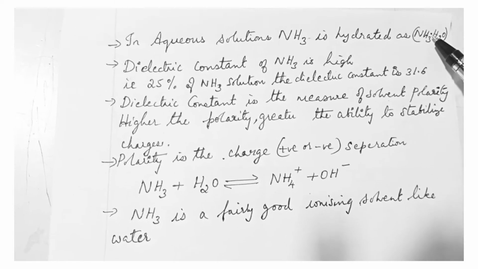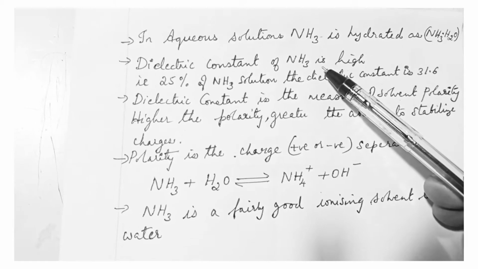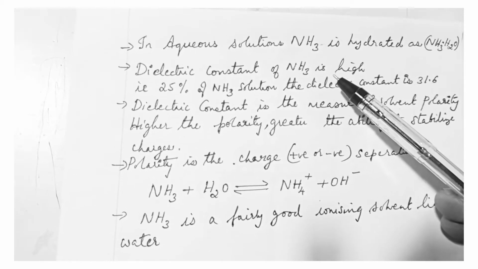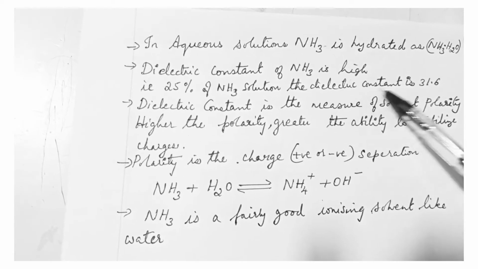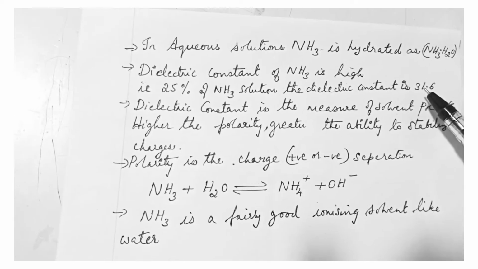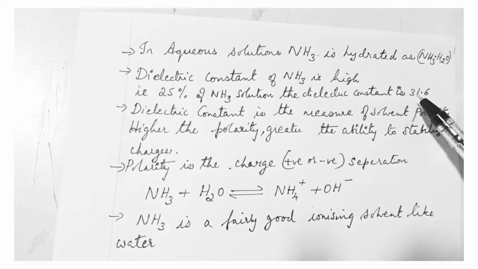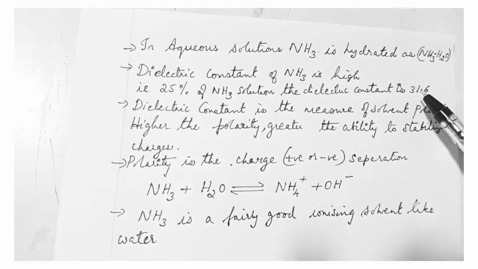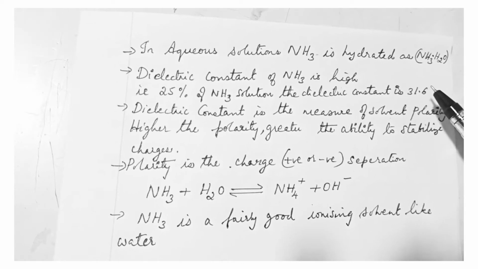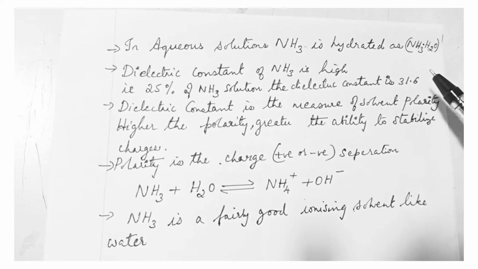Now let us look into the dielectric constant of ammonia. The dielectric constant of ammonia is very high. For a 25% ammonia solution, the dielectric constant is 31.6. For a 100% solution, it will be much greater, roughly 31.6 multiplied by 4. So ammonia has a very high dielectric constant.